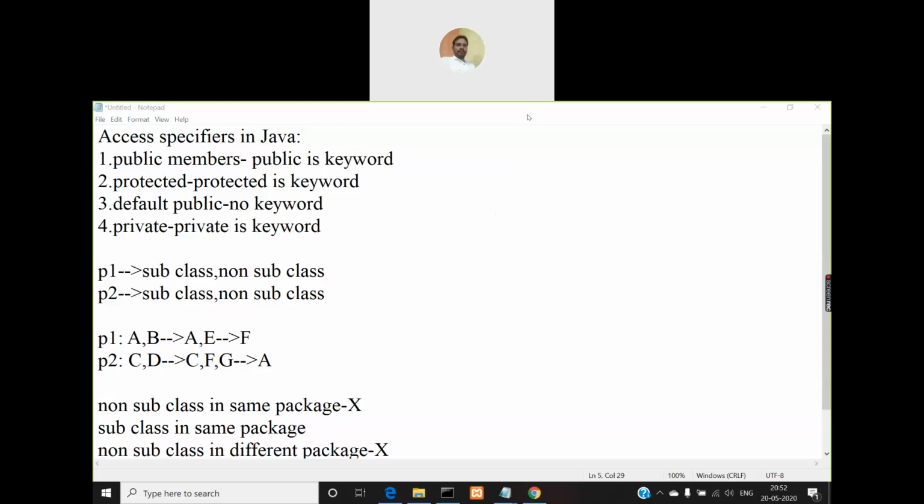So that's why we call them non subclasses. So far we have used only non subclasses in the same package. We didn't create a subclass in the same package, a non subclass in a different package, or a subclass in a different package. We didn't come across all such other three combinations. We have used only one combination, that is non subclass in the same package.